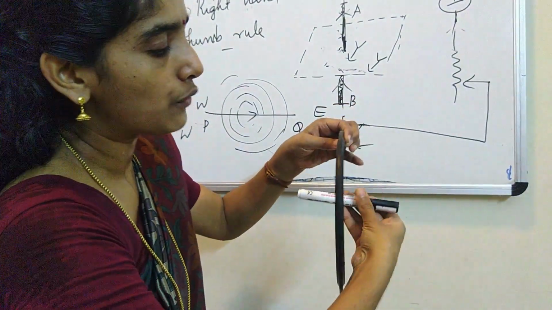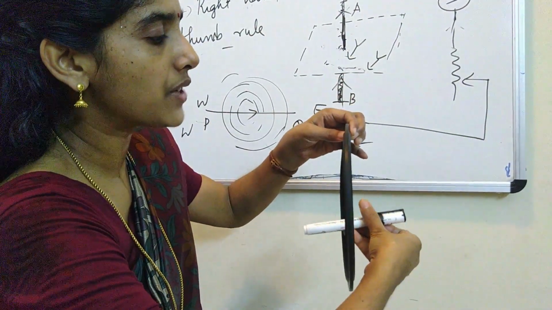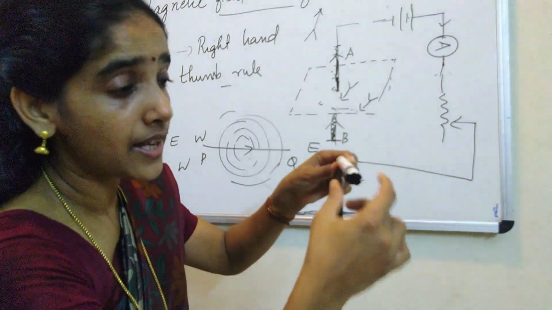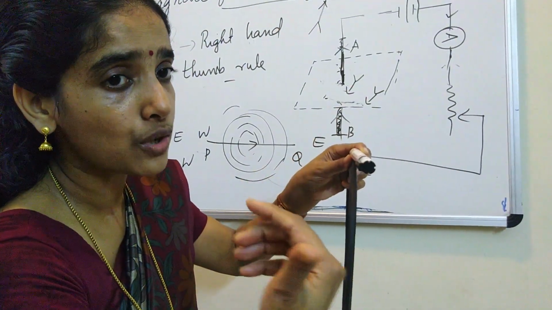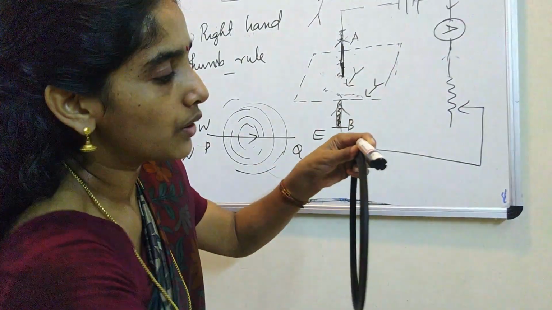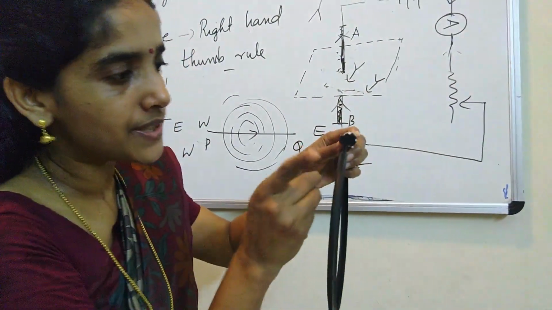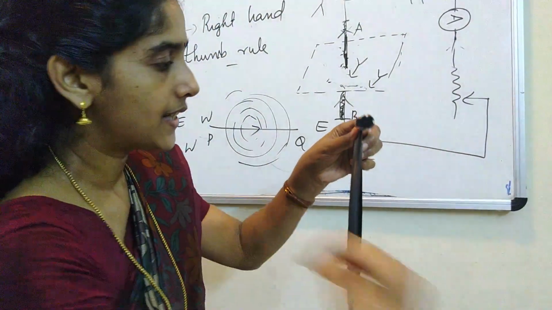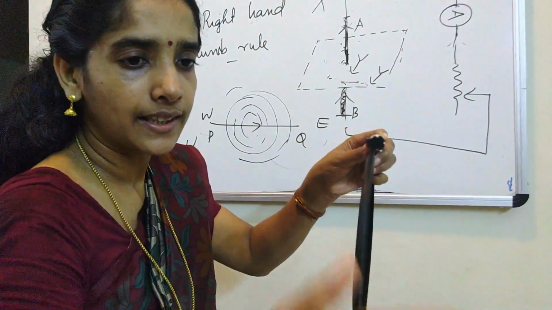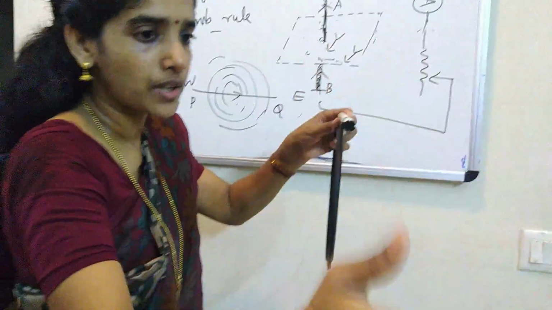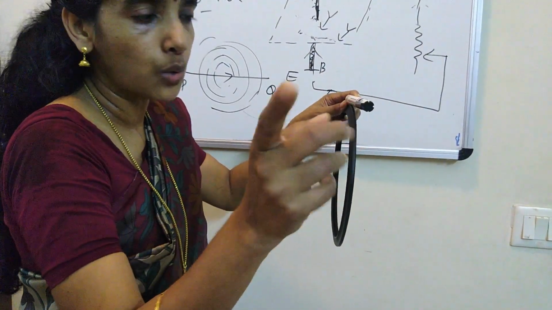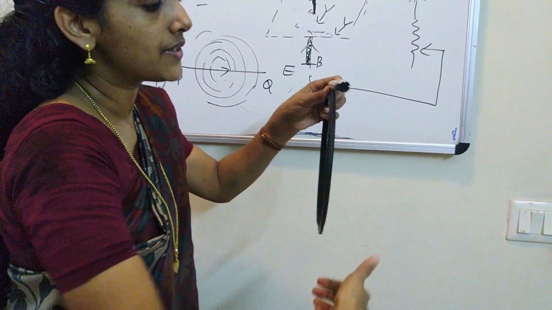Suppose you want to find the direction of the magnetic field right above the conductor. Above the conductor means here. Draw a tangent such that the tangent points towards the direction of the finger. What is the direction of the finger? Look, the finger was like this. Now, this is east, this is west, here comes north, here comes south. That means the direction of the magnetic field right above the conductor is towards south.